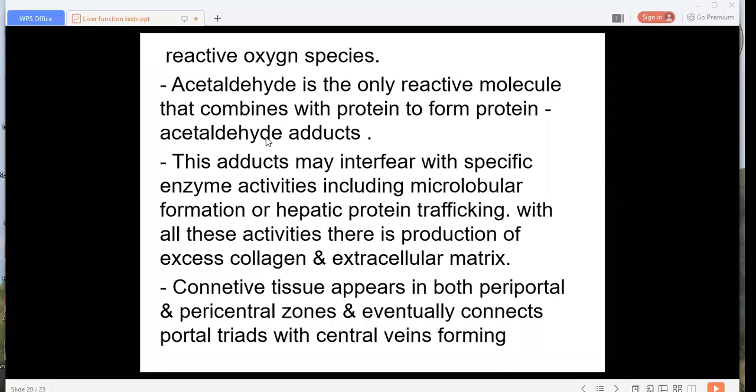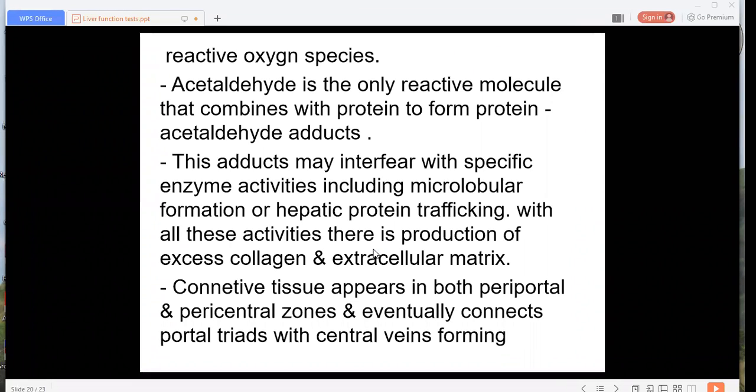Now, what is the harm of these adducts? These adducts may interfere with specific enzyme activities, including microtubule formation or hepatic protein trafficking. The hepatic proteins get accumulated and interfere with specific enzyme activities. With all these activities, there is production of excess collagen and extracellular matrix.